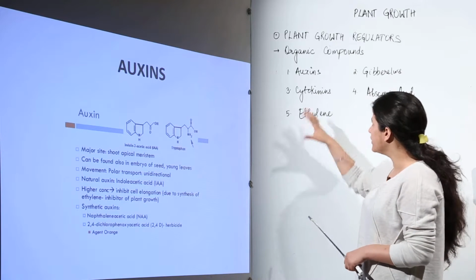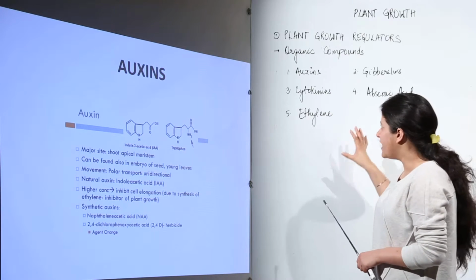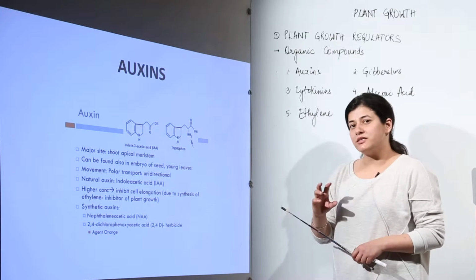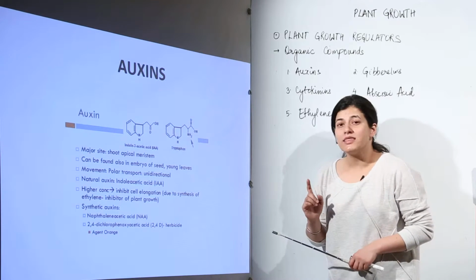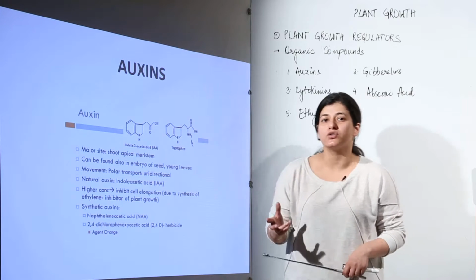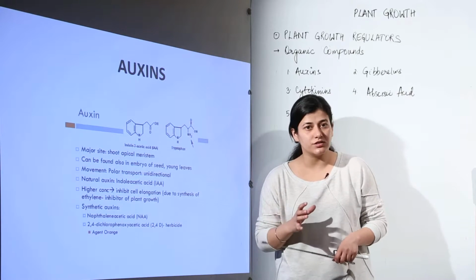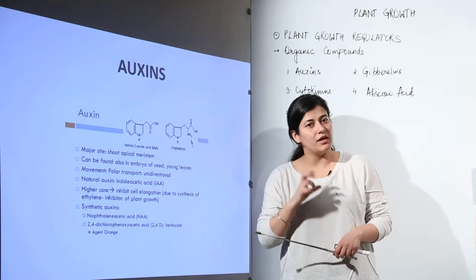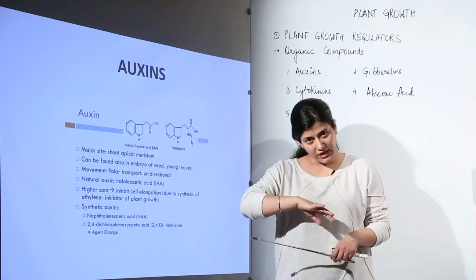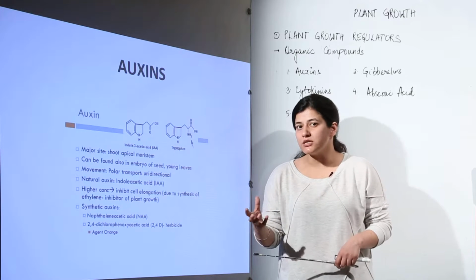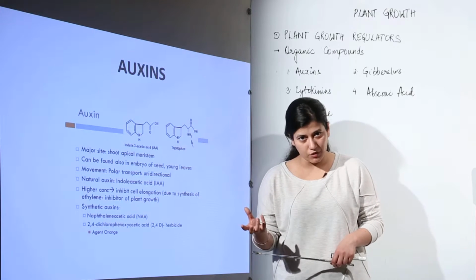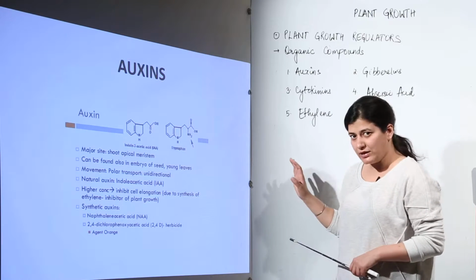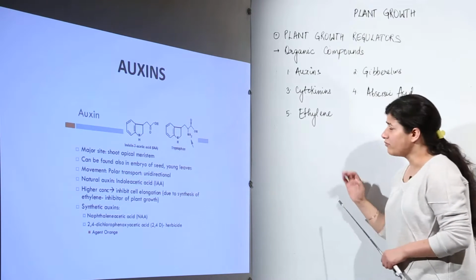So one by one we are going to deal with each of the hormones, and primarily you have to remember the function that they are playing, and you have to remember one more thing, which hormone is antagonistic to the other one. When I say antagonistic, that means if one hormone is leading to the increase in length, there would be another hormone which would be working antagonistically, or in simple terms oppositely, to that particular metabolic function which one hormone has conducted. So let's see what auxins are all about.